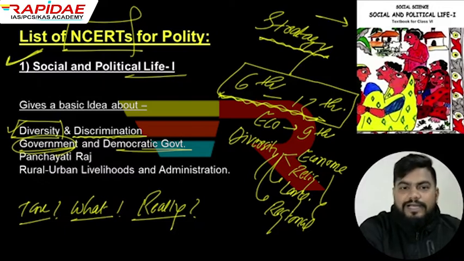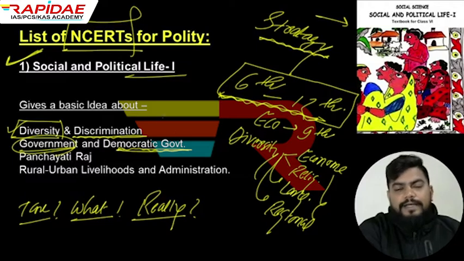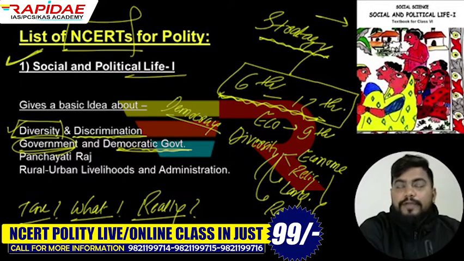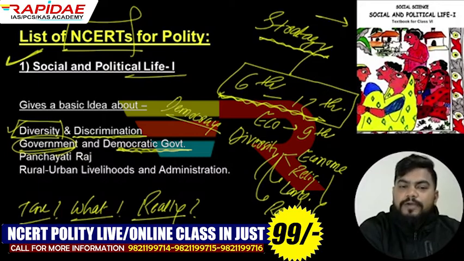Why do you obey the government? What is it doing for you? That will also be discussed. Additionally, what is a democratic government, right? It is mostly about democracy. So later in the classes, we will also be discussing democracy in the coming books. Then only you will be able to realize the exact meaning of democratic government.